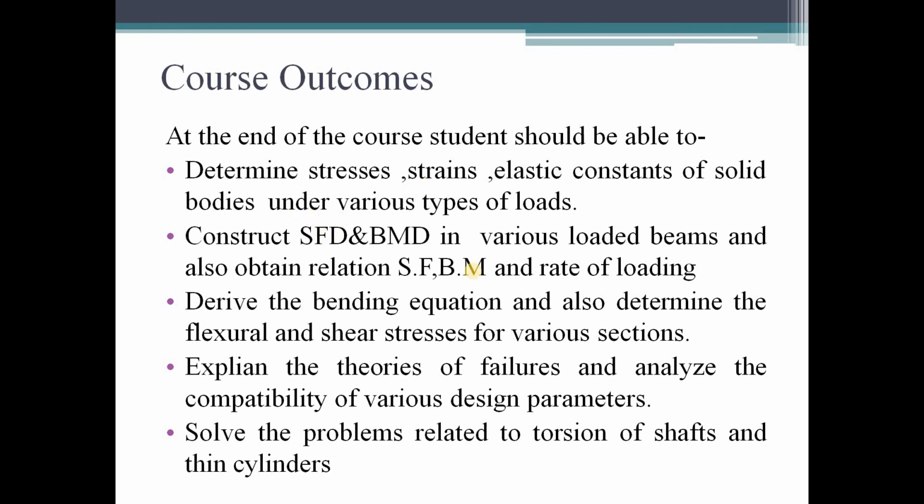They should be able to construct SFD and BMD for various loaded beams, and obtain the relationship between shear force, bending moment, and rate of loading. Students should be able to derive the bending equation and determine the flexural and shear stresses for various types of sections. They should be able to explain the theories of failure and analyze the compatibility of various design parameters, and solve problems related to torsion of shafts and thin cylinders. These are the course outcomes of this subject.